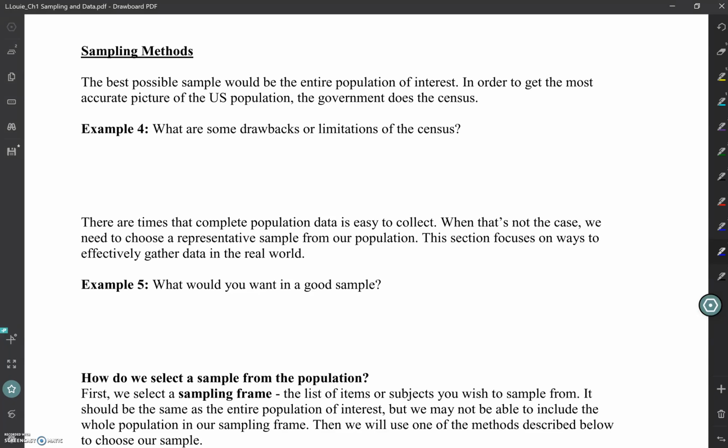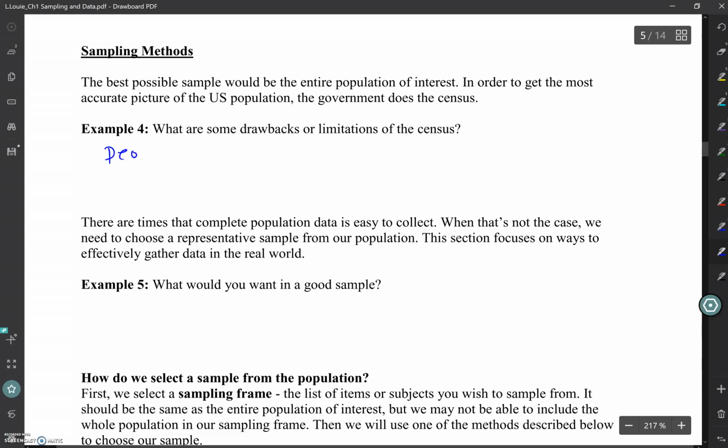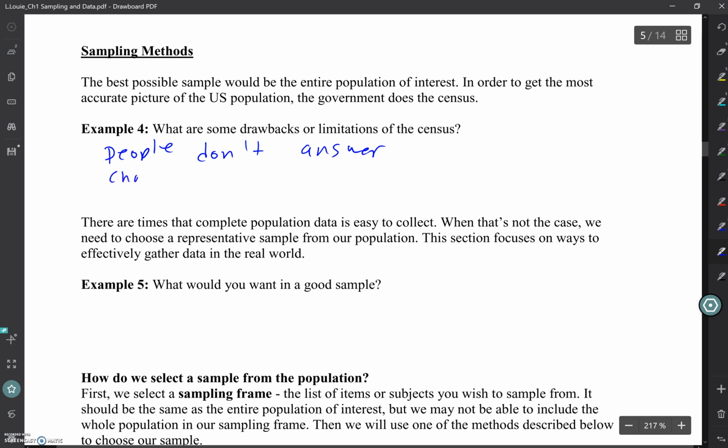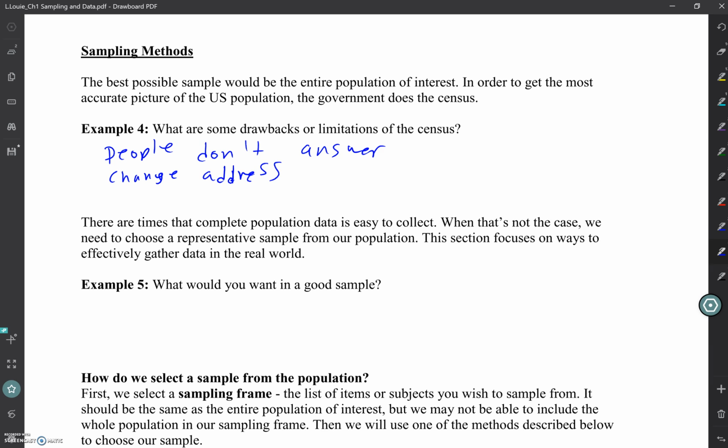People like me who don't want to be bothered. People who don't want to be bothered and maybe don't answer. What else? People move or change addresses. Somebody might move or die. They change their addresses, and so you can't actually reach that person. What else? Yes. Some people just don't have an address.